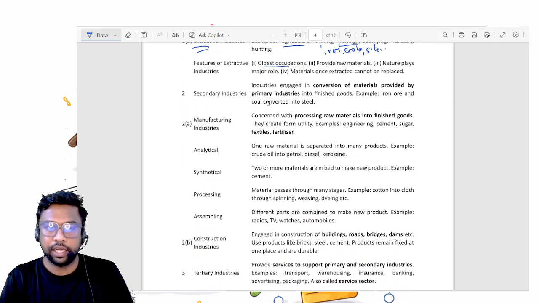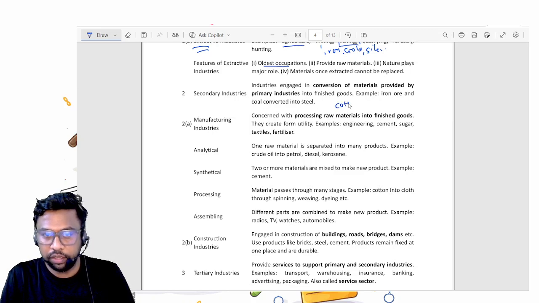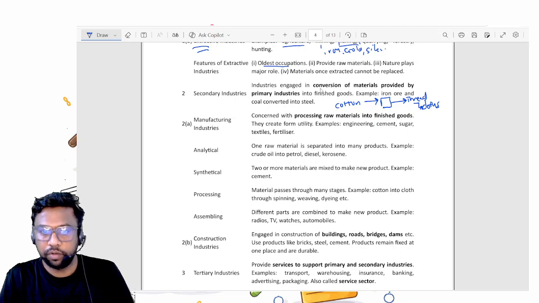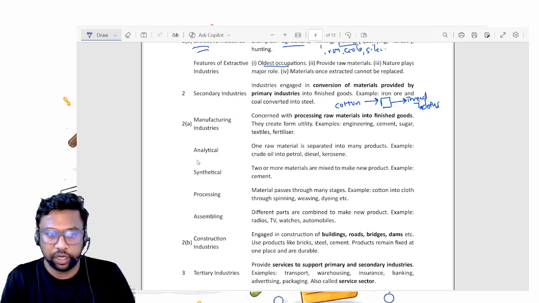Secondary industry is what? Industries engaged in conversion of raw material provided by the primary industry, right? Just we have seen the example. We have got cotton, we have put that into machine, and we have got thread, and from this we have got cloth, right? So we are converting the raw material provided by the primary industry into finished goods. Now here also there are subtypes. In manufacturing industry, one is your analytical.